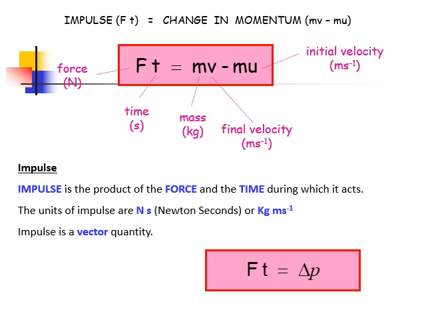A reminder: impulse is equal to the change in momentum, and impulse is also equal to the force times the time. There are two units for impulse: newton seconds or kilogram meters per second. Impulse is a vector quantity, and change in momentum and impulse are the same thing.